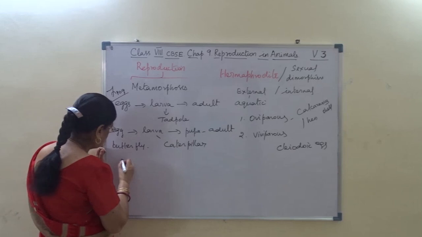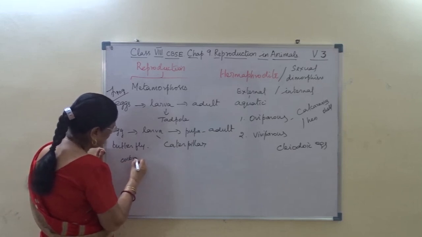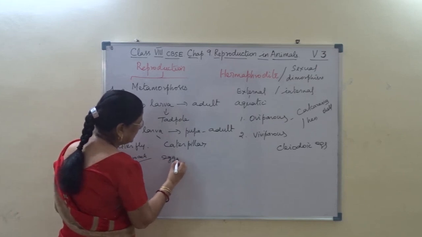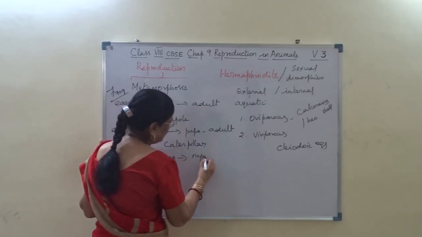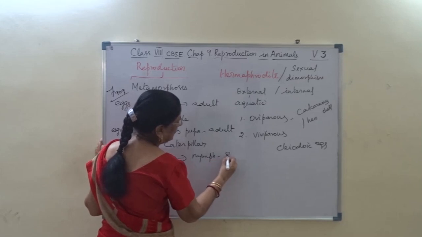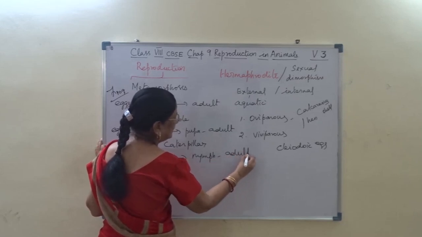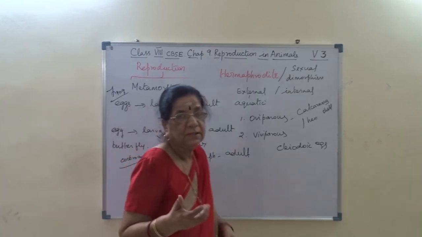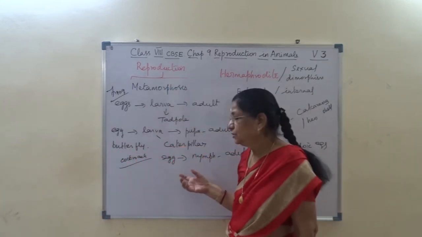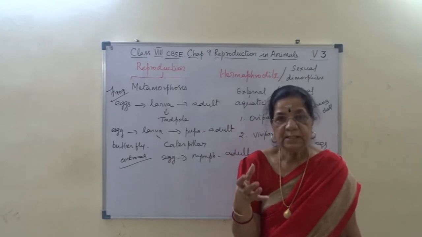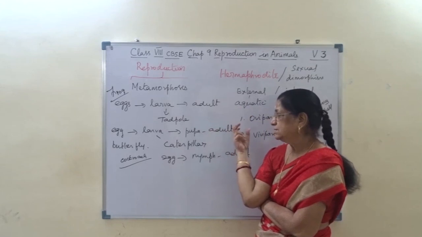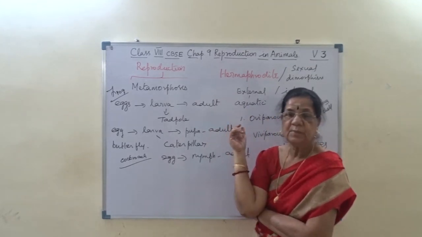Whereas in cockroach, it is egg, nymph and adult. The larval stage is nymph, where the eggs of cockroach grow into a larval stage, which will not change into larva or pupa.